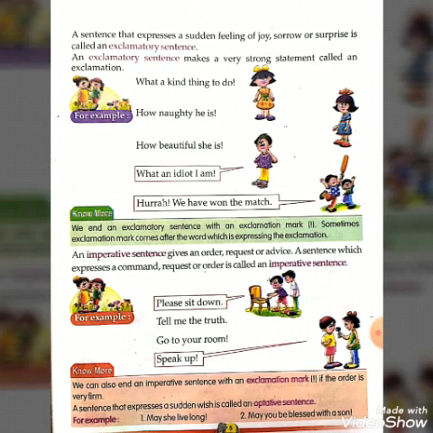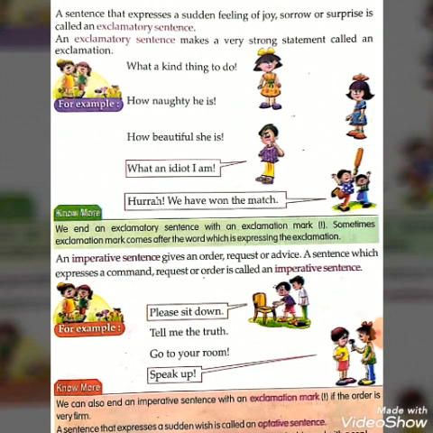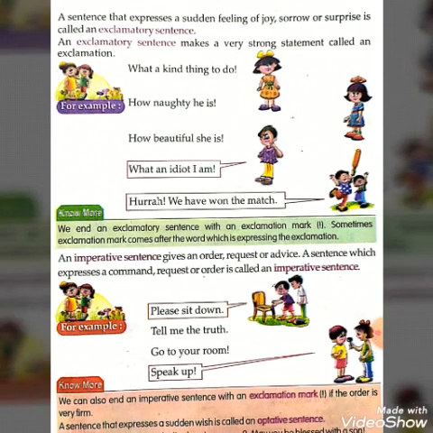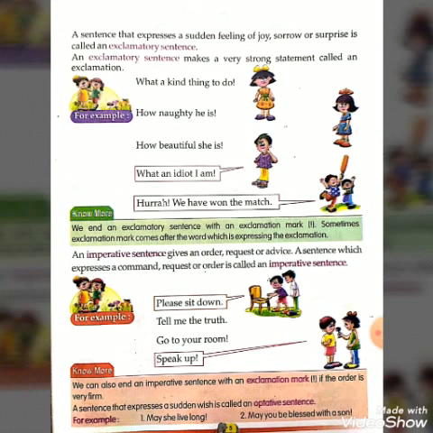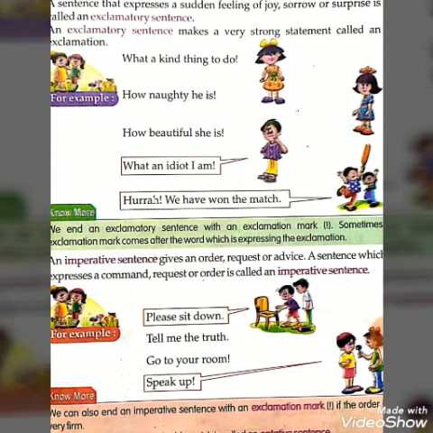So here you can see, to know more on the same page, on page number 5, we end an exclamatory sentence with an exclamation mark. It is very, very important. This is a point to be remembered, that an exclamatory sentence ends with an exclamation mark. Sometimes exclamation marks come after the word which is expressing the exclamation. Here you can see hurrah. It comes before the sentence: hurrah, we have won the match.